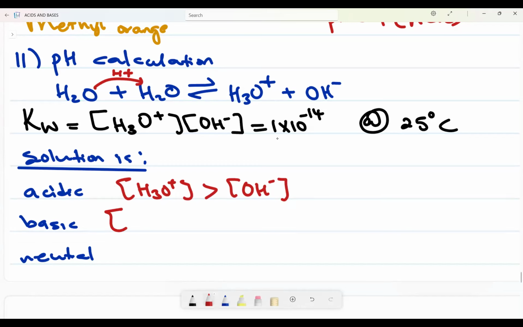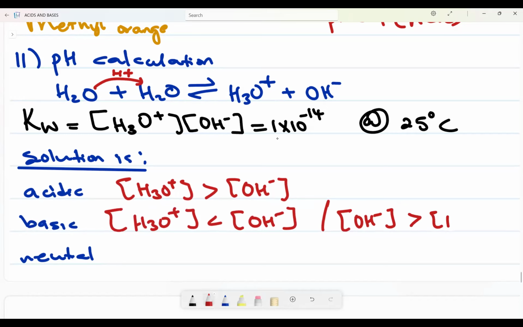If the solution is basic, the amount of H3O plus is less than the amount of OH minus. Or you can say the concentration of OH minus is greater than the concentration of H3O plus. For a basic solution, the concentration of hydronium ions should be less than that of hydroxide.